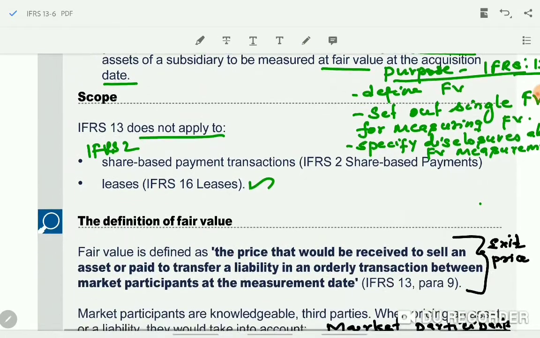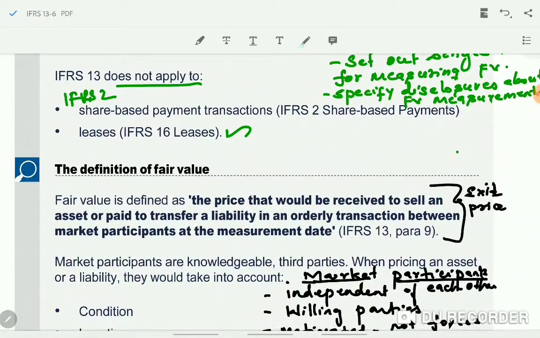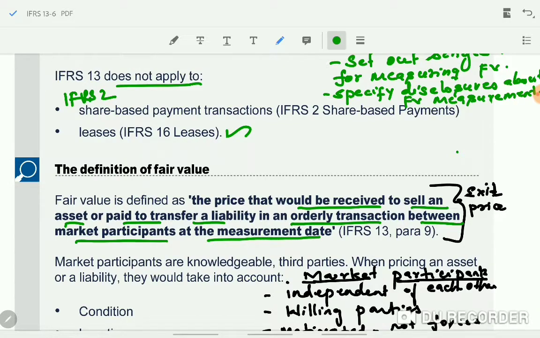Okay, now we will see the definition of fair value as per IFRS 13. Fair value is defined in IFRS 13 as the price that would be received to sell an asset or the amount that will be paid to transfer a liability in an orderly transaction between market participants at the measurement date. This is the definition.